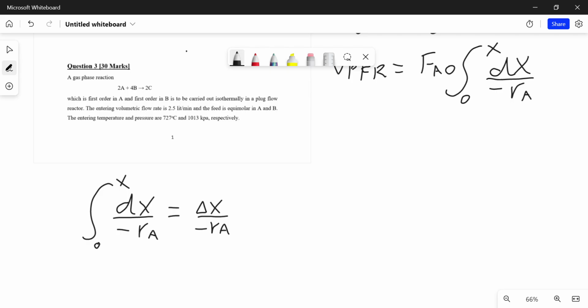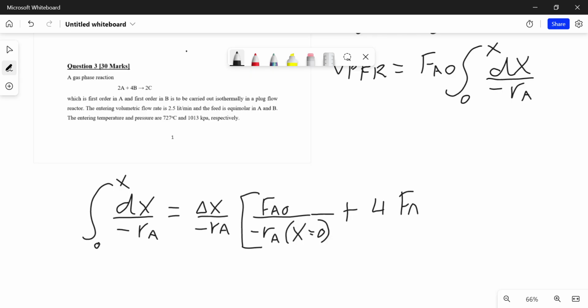Now remember, A is disappearing in the reaction, hence the negative sign. Now open brackets, you've got FA0. Just write out the rest of the formula. Okay, the rate of reaction here, and then these are the initial conditions where x equals 0. Initially conversion is 0 because the reaction hasn't taken place, and then as the reaction proceeds, you'll see the values in the conversion. This is negative rA, and then here you also have x1.